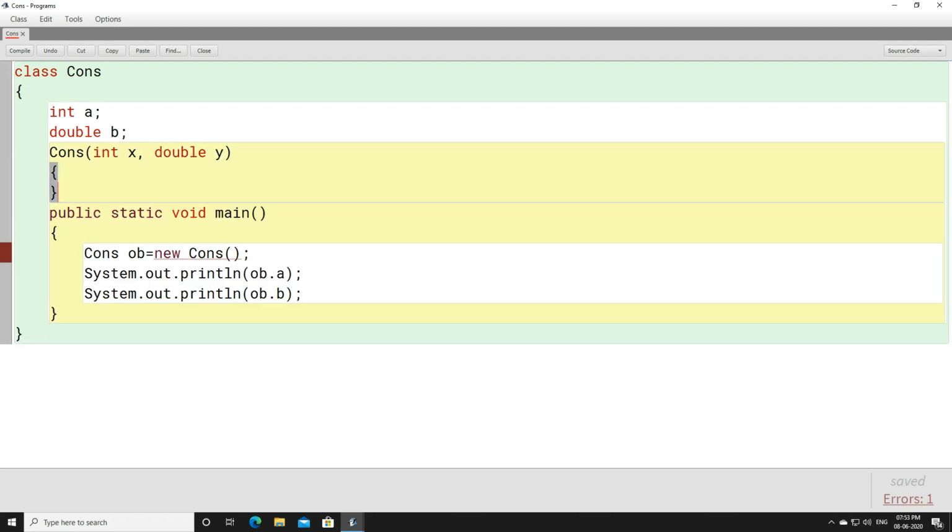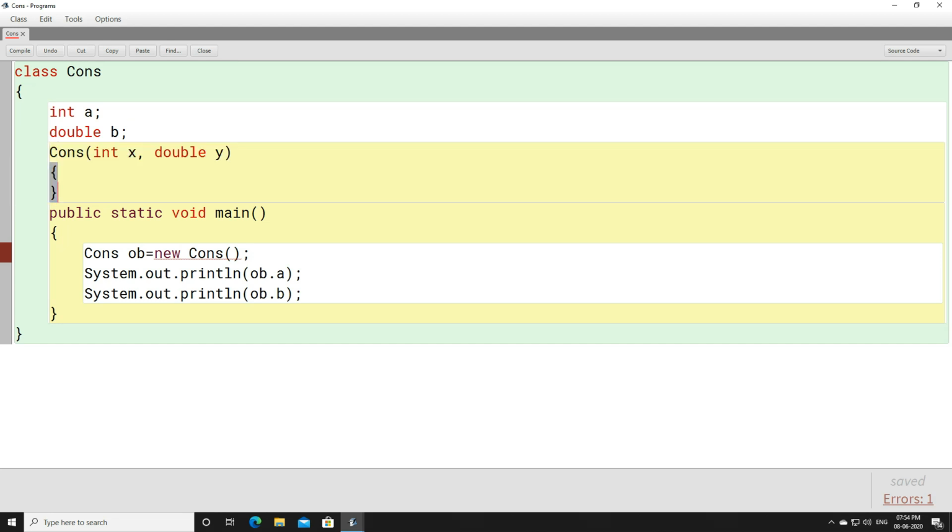But if you have a parameterized constructor, then you need to create an object which contains arguments, otherwise it will give you an error, because the program doesn't have a default constructor, but here you are using a default constructor.